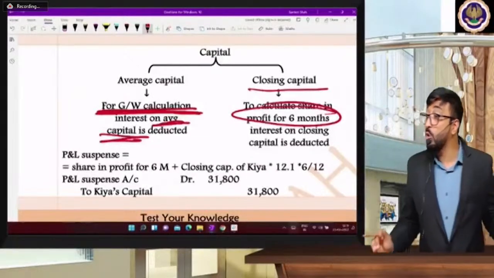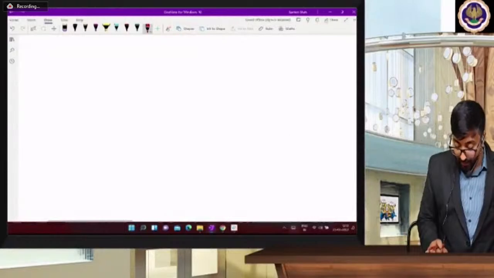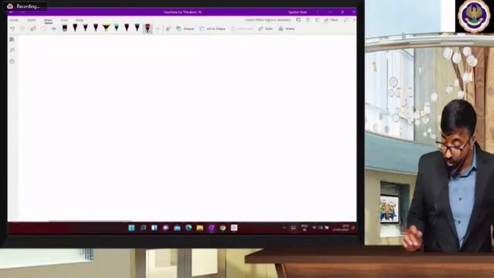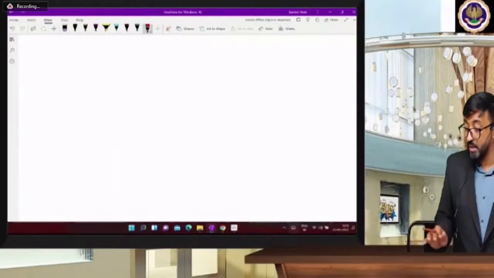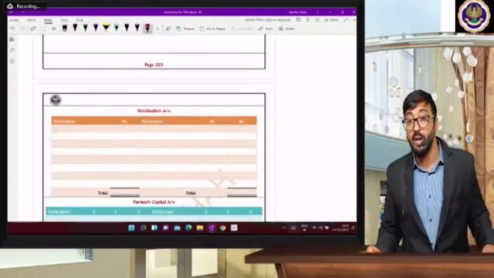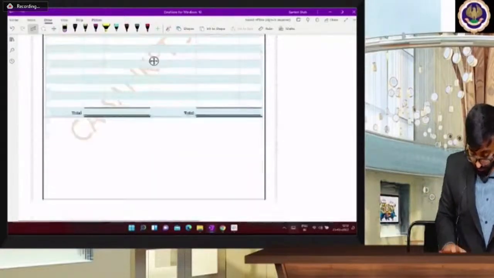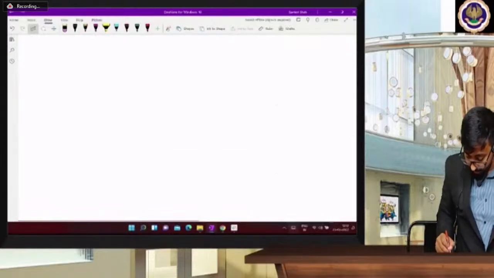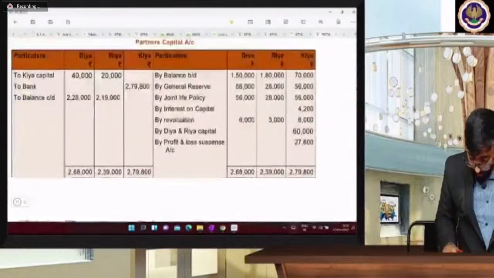And what is closing capital? 4 lakhs. So for goodwill calculation, always consider average capital. Write it down in the index, in the margin, and on the question also you can write this.